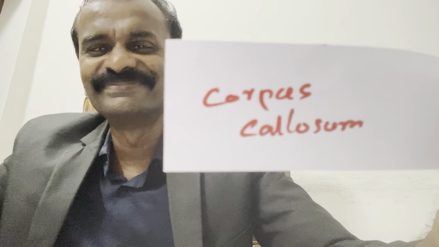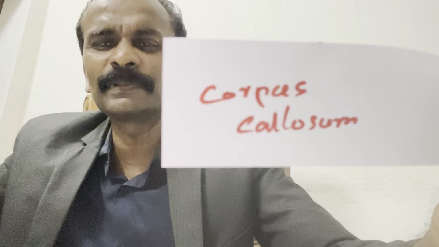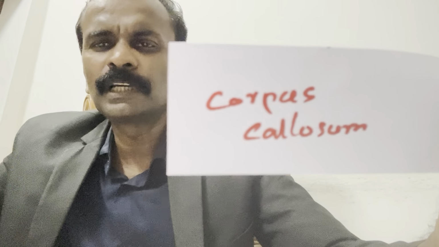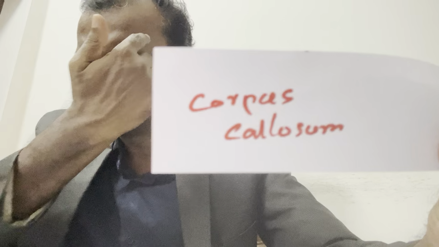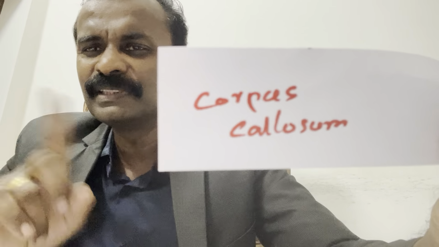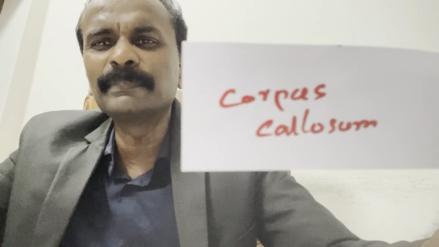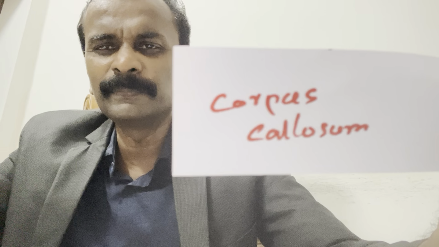Corpus callosum. Corpus callosum connects the cerebrum.